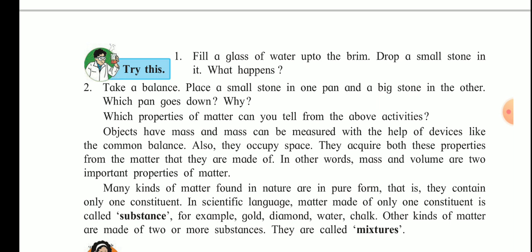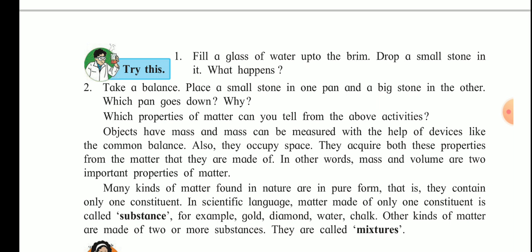So objects have mass, and mass can be measured with the help of devices like a common balance. Also they occupy space. They acquire both these properties from the matter that they are made up of. In other words, mass and volume are the two important properties of matter. Now many kinds of matter found in nature are in pure form, that is, they contain only one constituent. In scientific language, matter made of only one constituent is called a substance. For example, gold, diamond, water, chalk.